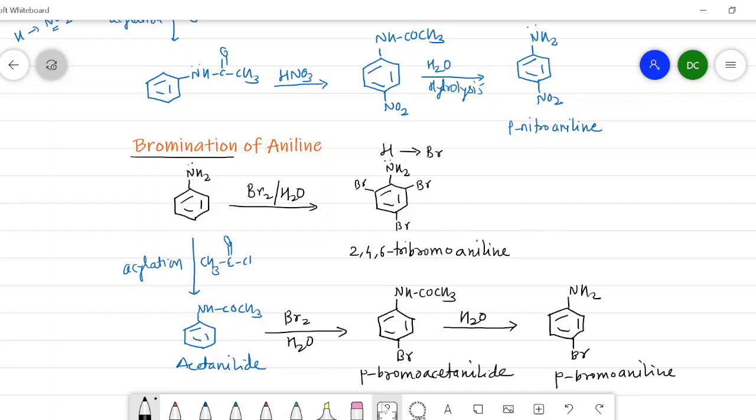So two products are obtained here. Direct bromination gives 2,4,6 tribromoaniline and indirect gives parabromoaniline. Now we will see the Friedel-Crafts reaction of aniline.